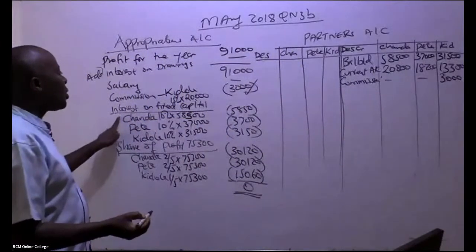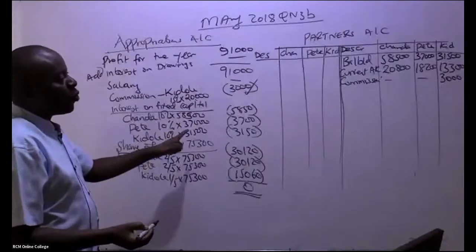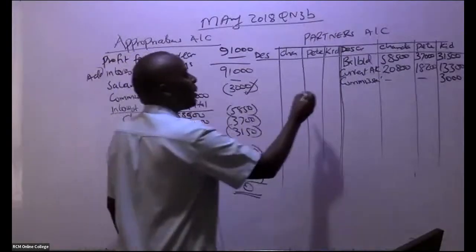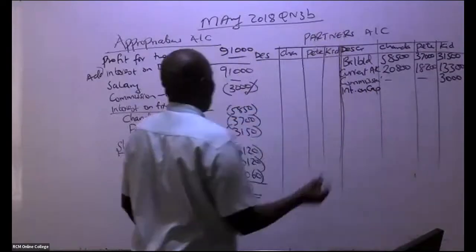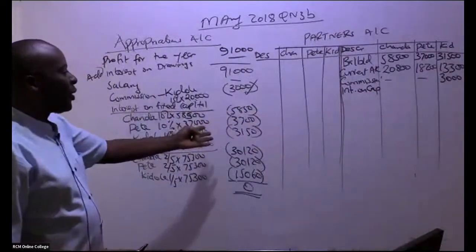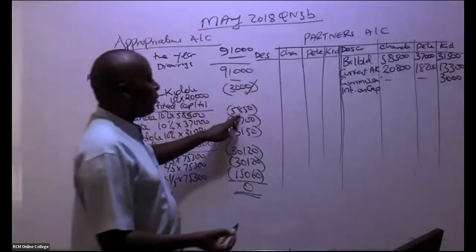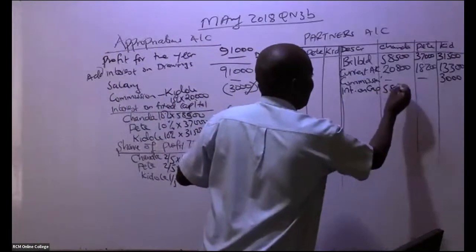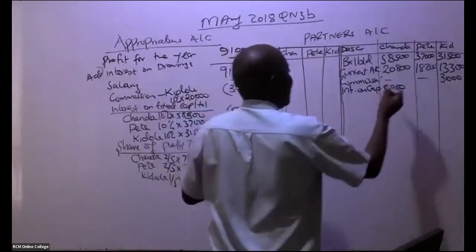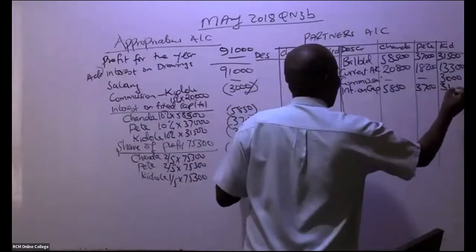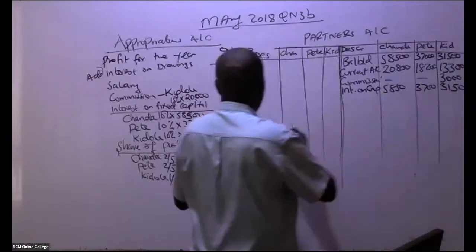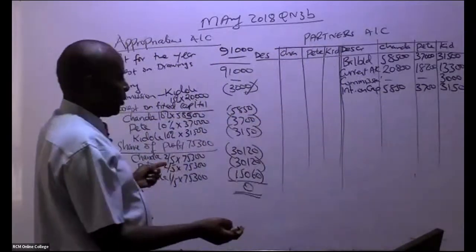They also got interest on fixed capital. So we have here interest on capital, and each one of them got. So we have here 5850, 5850, 5850. We have 3700, 3700. We have here 3150. Don't put brackets, eh? Of course, these were for purpose of subtraction.